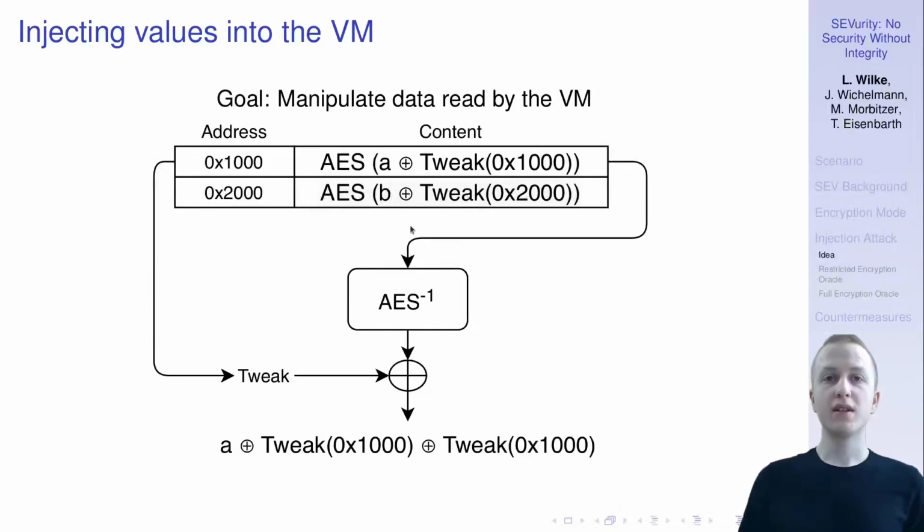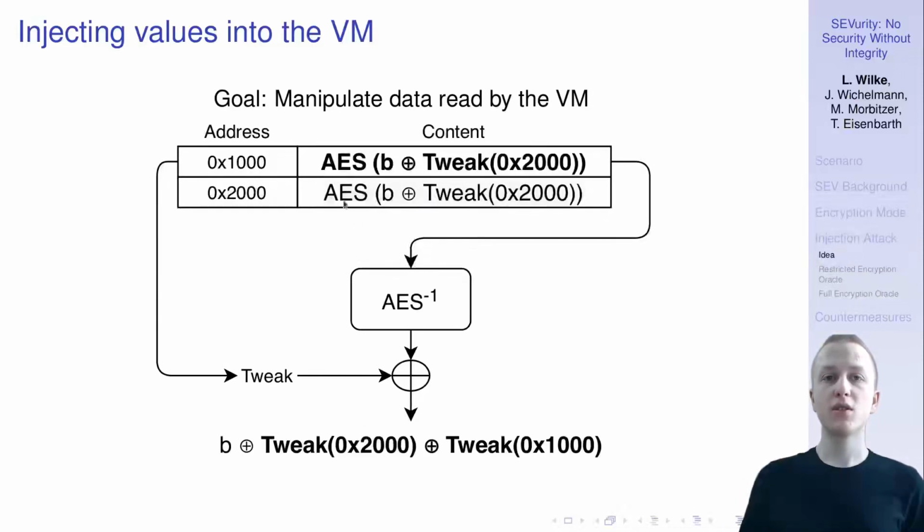And the basic idea is that we exploit that we can still read and write these ciphertexts here. And this now allows us to build a database of ciphertexts with known plaintexts. And if this database is large enough, then we will always find an entry that we can copy over to the location where we want to inject a value, so it decrypts to this value there. Now let's take a look at this approach.